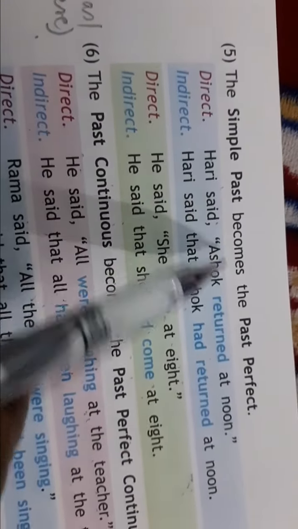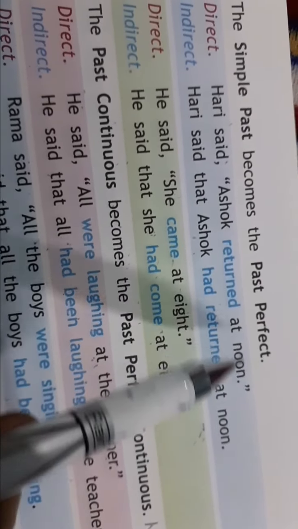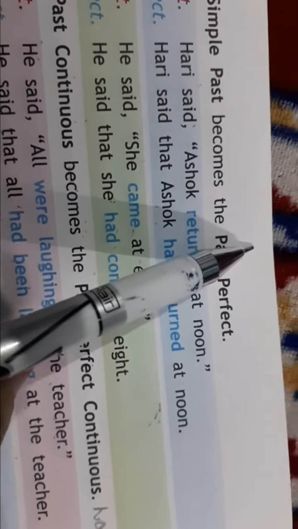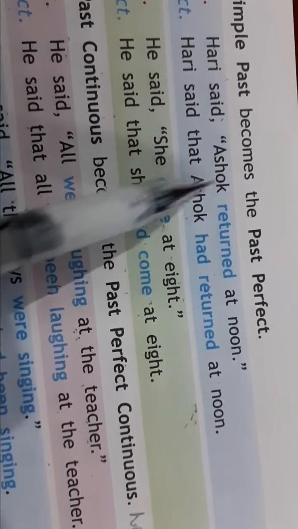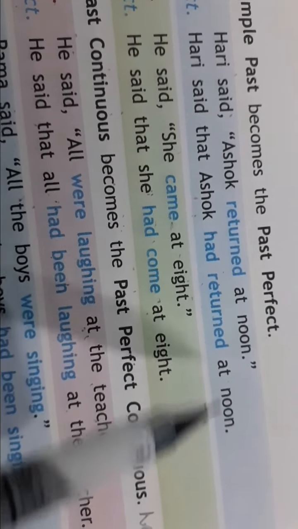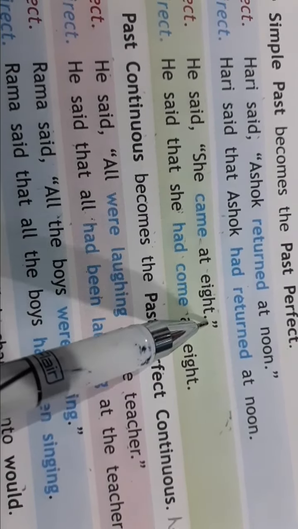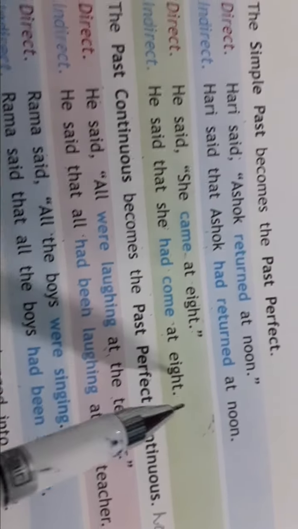The simple past becomes past perfect. Hari said, Ashok returned at noon. Now simple past becomes past perfect. So past perfect is had. Okay, you know past perfect is had. So Hari said that Ashok had returned at noon. He said, she came at 8. He said that she had come at 8.